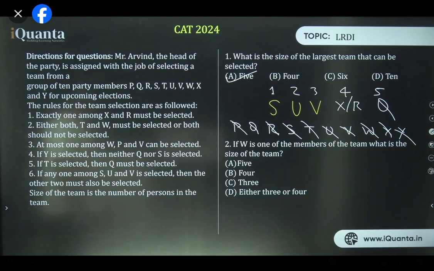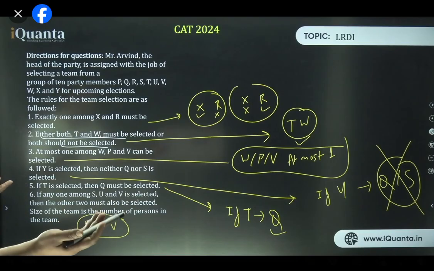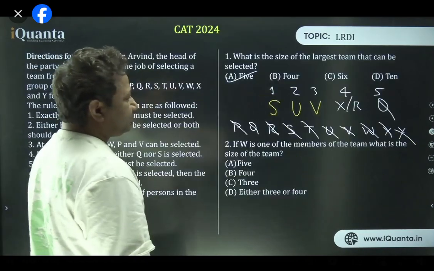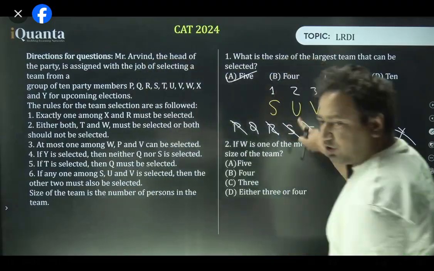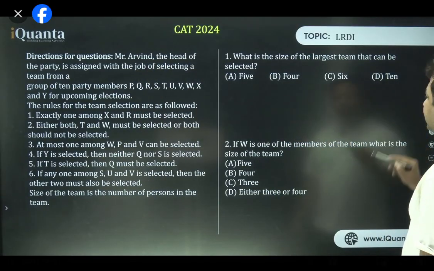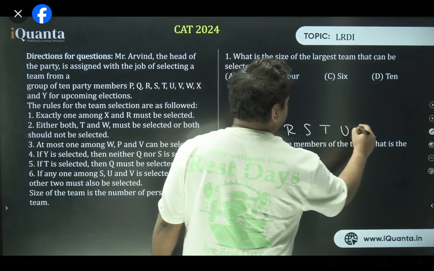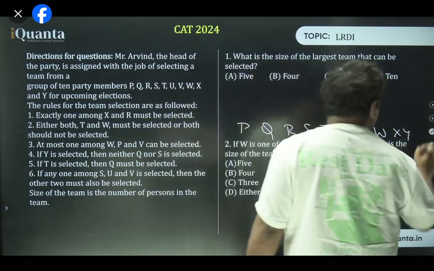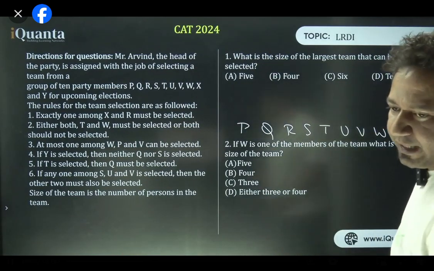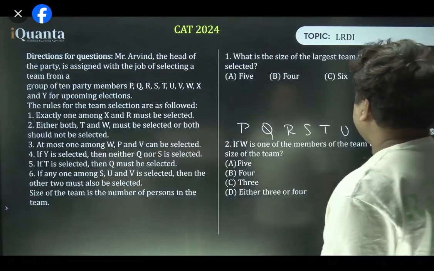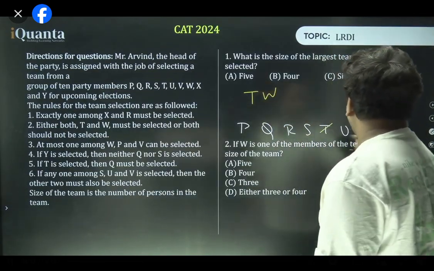Got it? Chalo. Now, people are saying if we take TWQ, then what's going to happen? Let's do that as well. Cool, very good. This is clear to all of you, right? Case 2: let's take TW. Great, T and W are coming together. T and W are gone from here.